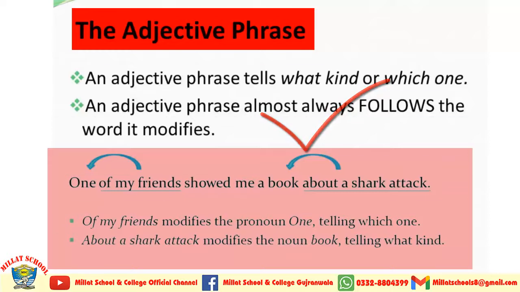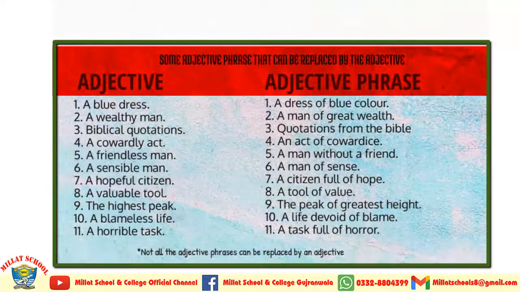So these sentences will surely help you to understand how you have to identify the adjective phrases from a sentence. Here on the screen you can see that I have given you some adjectives and adjective phrases also. Adjective: a blue dress, and its adjective phrase is a dress of blue color. A wealthy man, its adjective phrase is a man of great wealth. Biblical quotations, its adjective phrase is quotations from the Bible. A cowardly act, an act of cowardice.